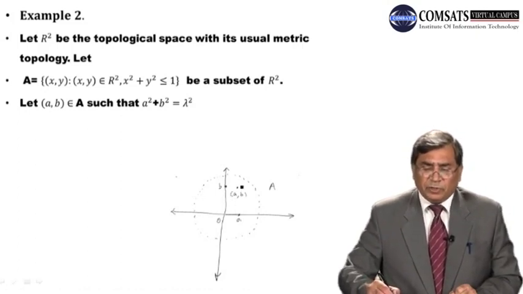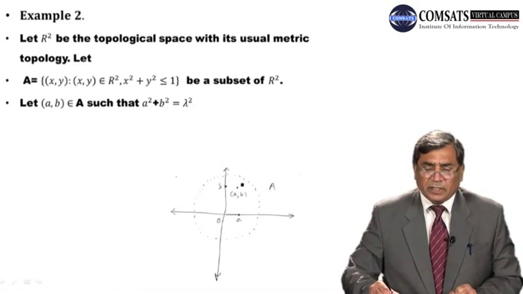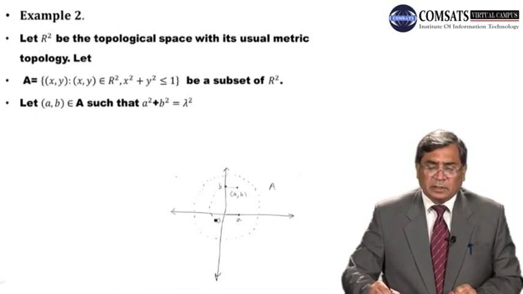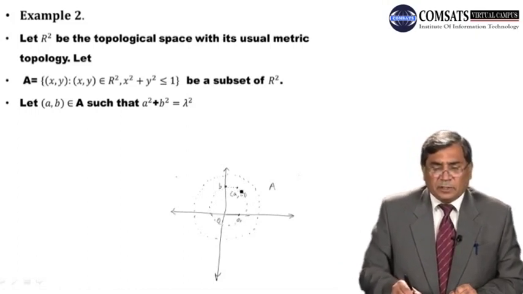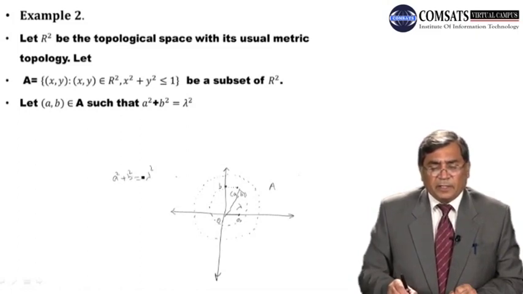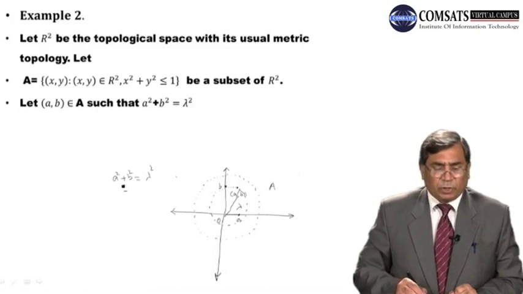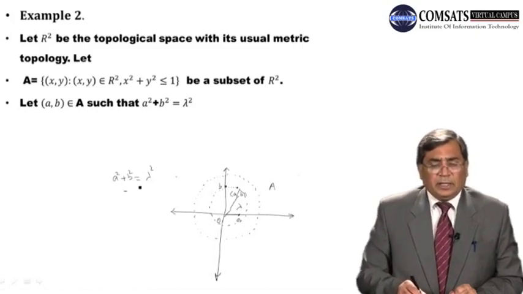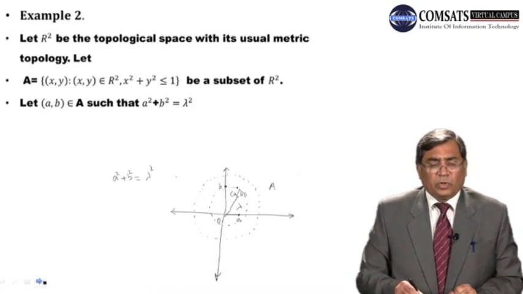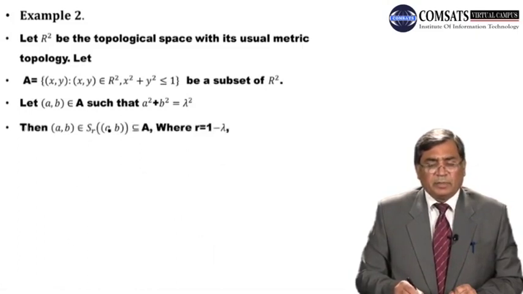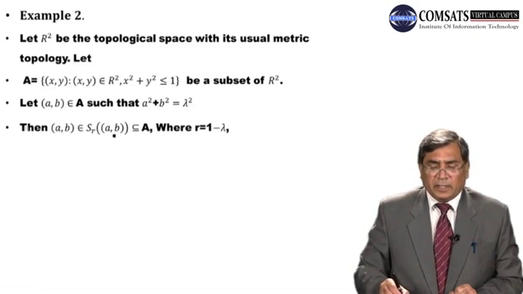And if we take a circle with center at origin and radius lambda, then its equation is a square plus b square is equal to lambda square. This is a circle with center at origin and radius lambda. Then what? Then (a, b) belongs to an open sphere with center at (a, b) and radius r, and this is contained in A.